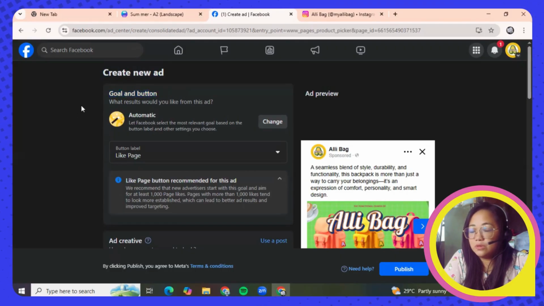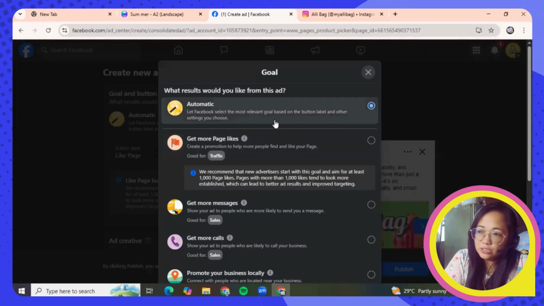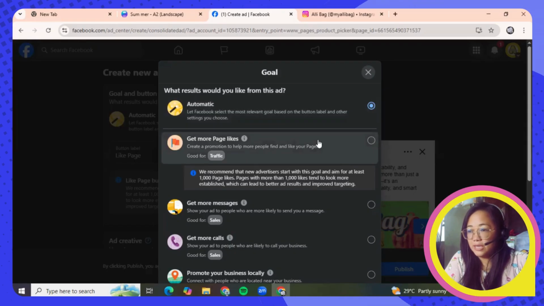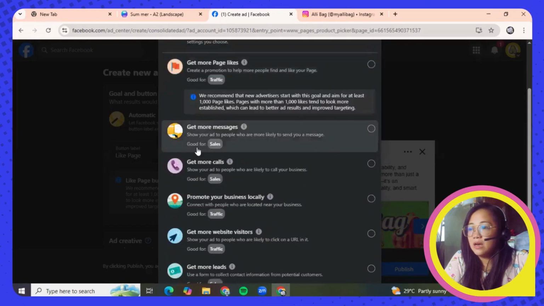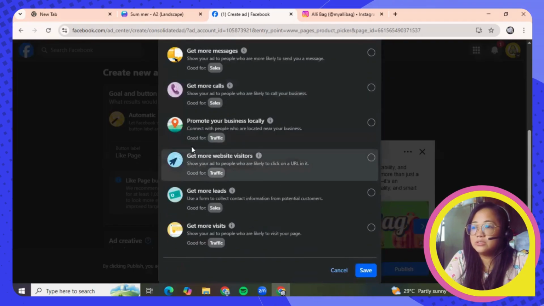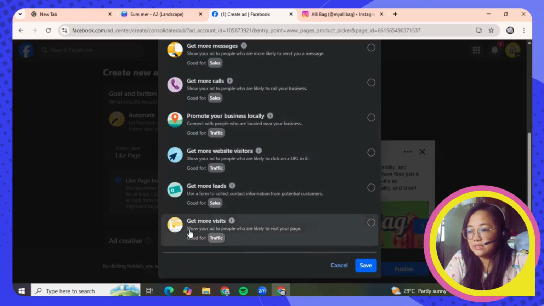This is where we are going to choose the reason why we are going to put Facebook ads. That is the goal. Okay, by clicking the Change button here, you will see options why you are posting a Facebook ad. So it says get more page likes, get more messages, get more calls, promote your business locally, get more website visitors, get more leads, and get more visits.